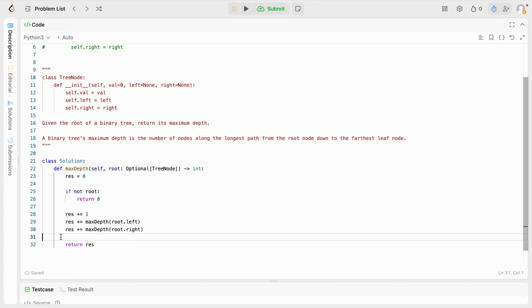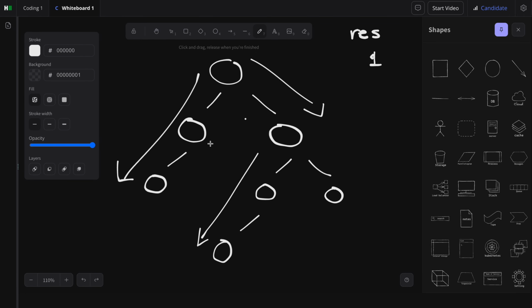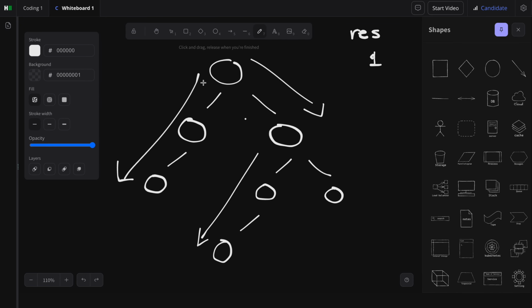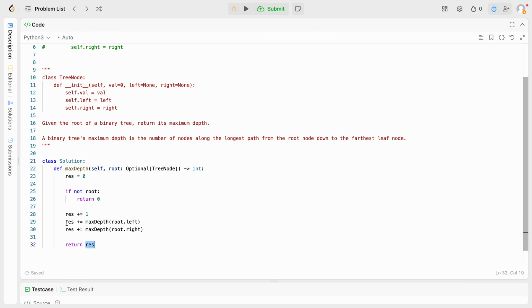So it returns 1 for the left subtree. So now that's equal to 2. No right subtree, so that's going to be 0. So now 2 is passed over here. And I'm not keeping track of the maximum. That's a problem.